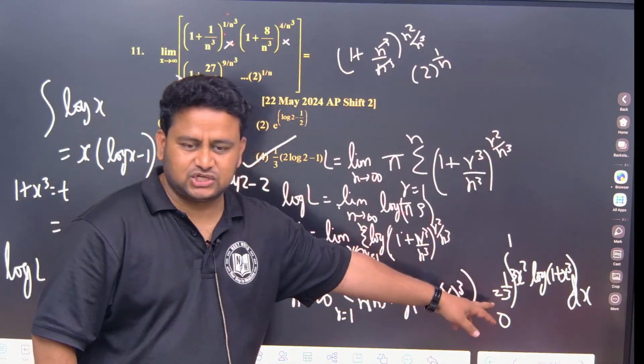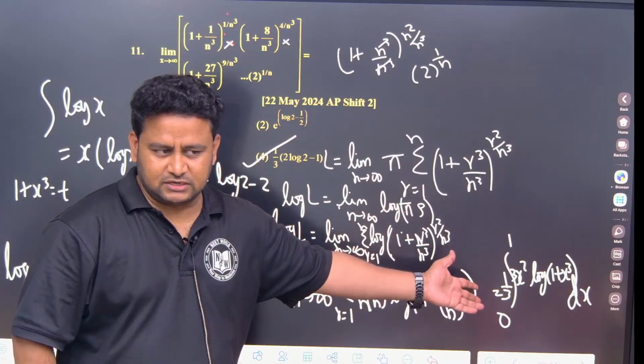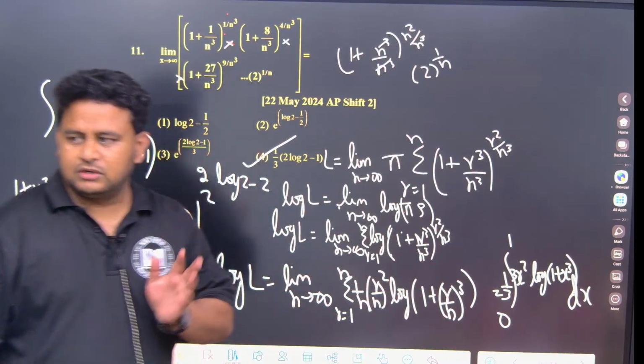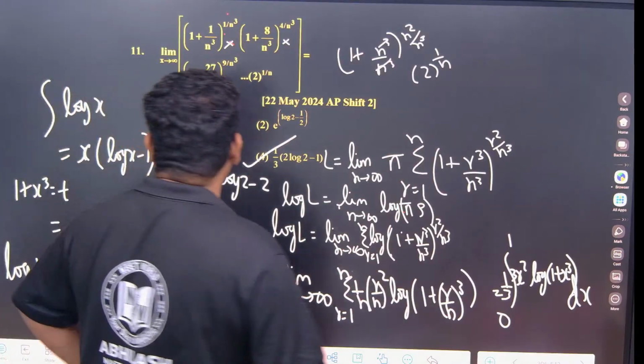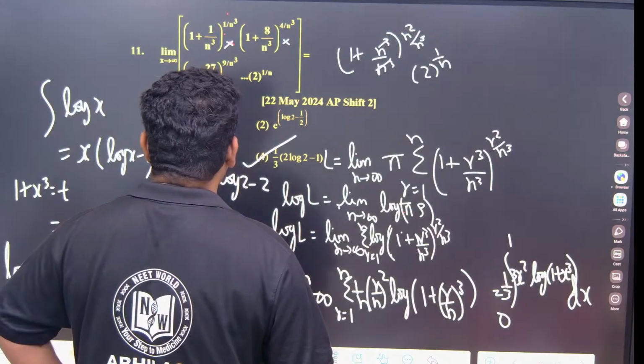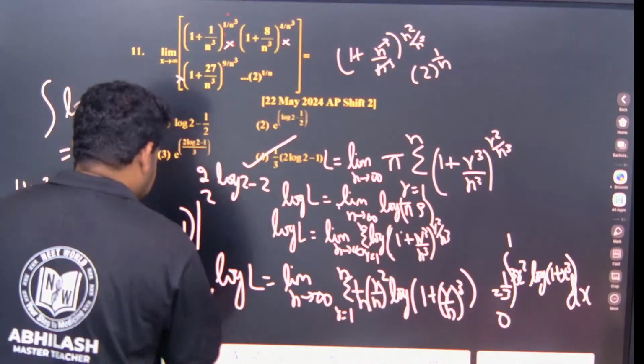From here it is integration, which you have to know. Anyways, we will do integration. This will become clear to you. So integral of log x is what? Option 3. What is option 3? 1 by 3 log 2. E power is not there. Okay, e power is not there.